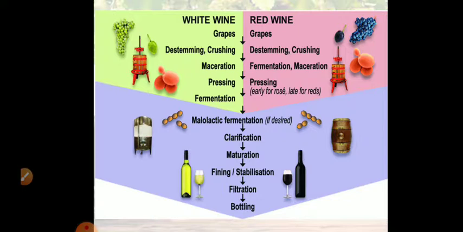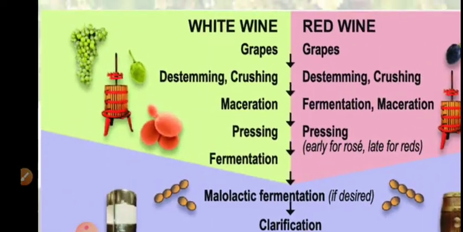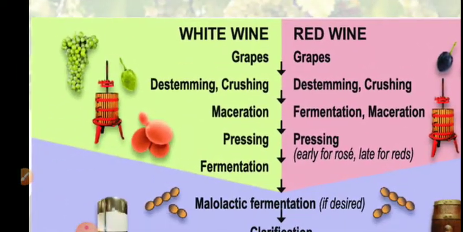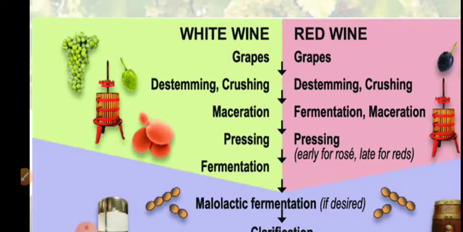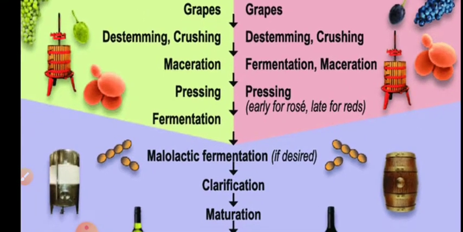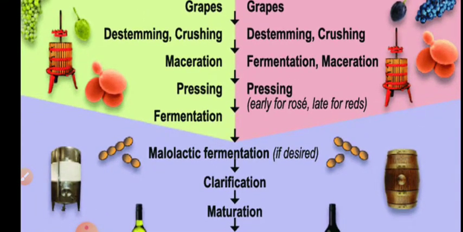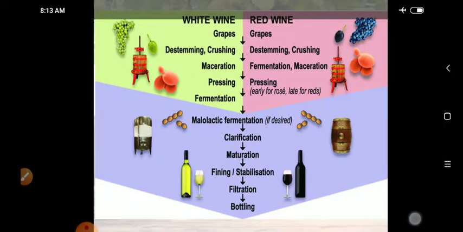So if we compare white and red wine, white wine is prepared from green or white variety of grapes. The grapes are destemmed, crushed, macerated, pressed and then fermented by adding the yeast. For making red wine, the grapes are destemmed, crushed and along with the skin itself we carry out the fermentation by adding the yeast and then pressed, and then the rest of the process follows.